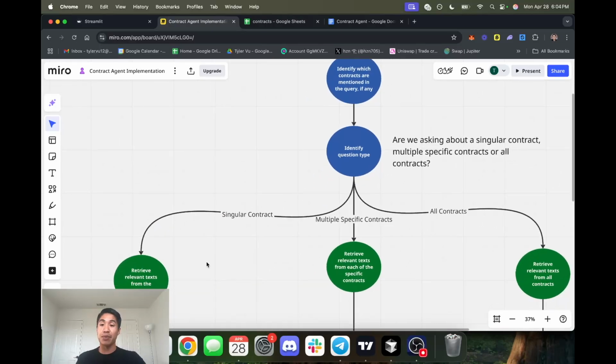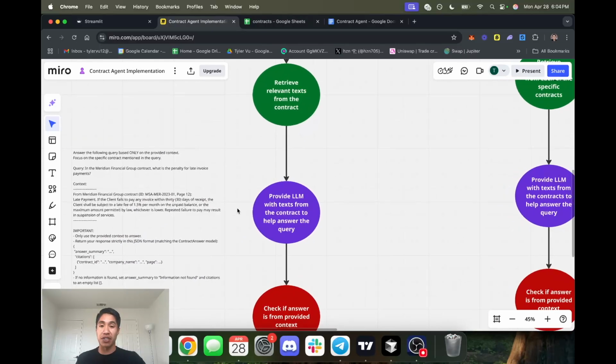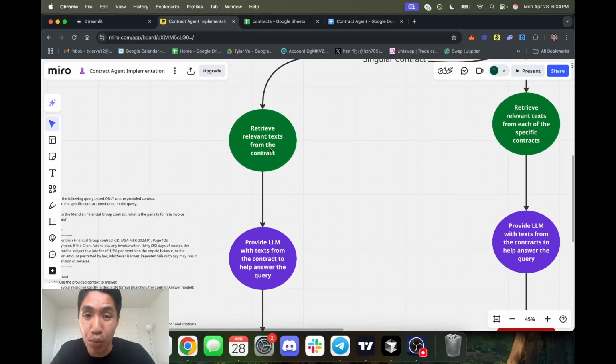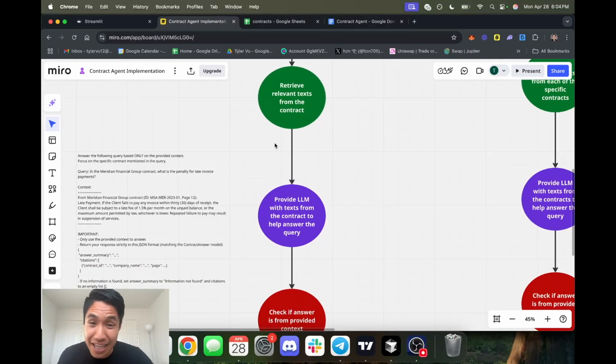Okay, so let's say we mentioned only a singular contract. Let's just focus on that for now. We're going to retrieve the relevant text from that specific contract, using embeddings. If you don't know what embeddings are, essentially we're just using some machine learning tools to find the relevant texts that are related to the question. So our question is, does the Meridian contract have a confidentiality clause? We're going to use machine learning and NLP to search through this contract, find text related to confidentiality clauses, and put that into the LLM model.